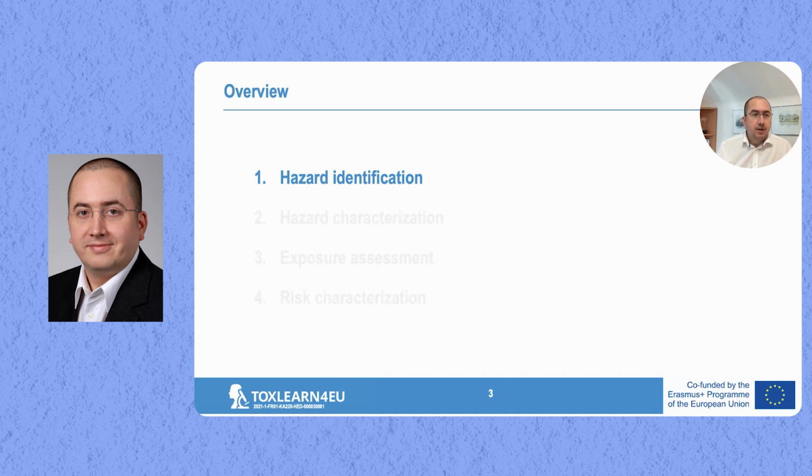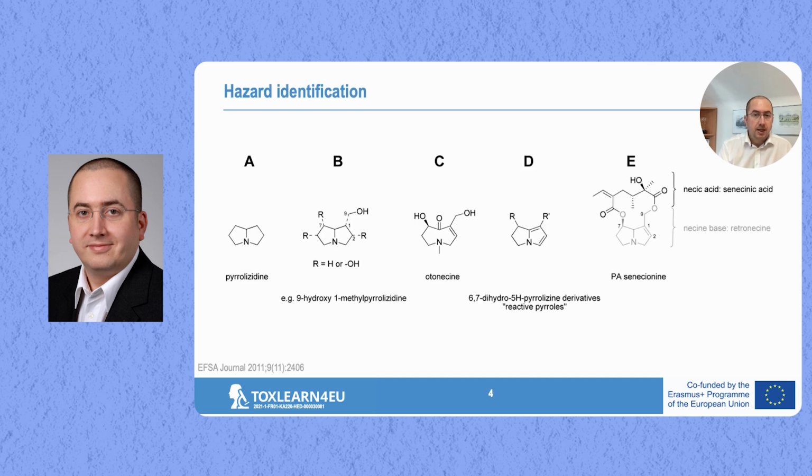We'll start with the first part, the hazard identification of the PAs. Here on this slide, you see the basic chemistry of the pyrrolizidine alkaloids. You see on the very left the actual pyrrolizidine, so this is the chemical backbone, the frame of the pyrrolizidine alkaloids, and you also can see here under the letters B, C, D and E that pyrrolizidine itself is actually not so common, but there are chemical modifications to it that are different.